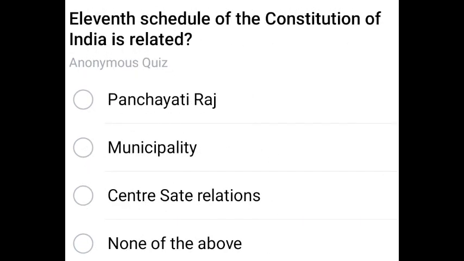Next question. The 11th schedule of the Constitution of India is related to what? Panchayati Raj. Panchayati Raj is under the 11th schedule. Next question.